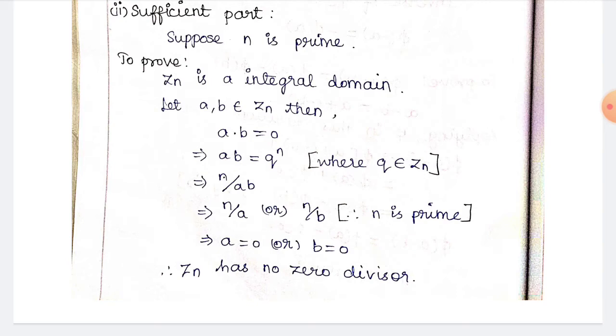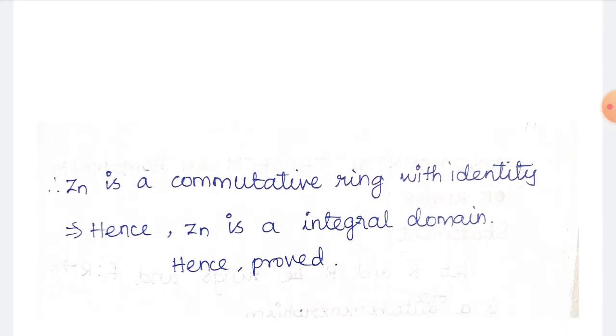For the sufficient part, you have to take n is prime to prove Zn is an integral domain. So you have to take two elements from Zn, a, b belongs to Zn, such that a dot b is equal to 0. So ab can be written in the form of qn. So n divides ab, and n divides ab means n divides a or n divides b. So this implies a is equal to 0 or b is equal to 0. Therefore Zn has no zero divisor. So here we can say Zn is a commutative ring with identity, hence Zn is an integral domain.